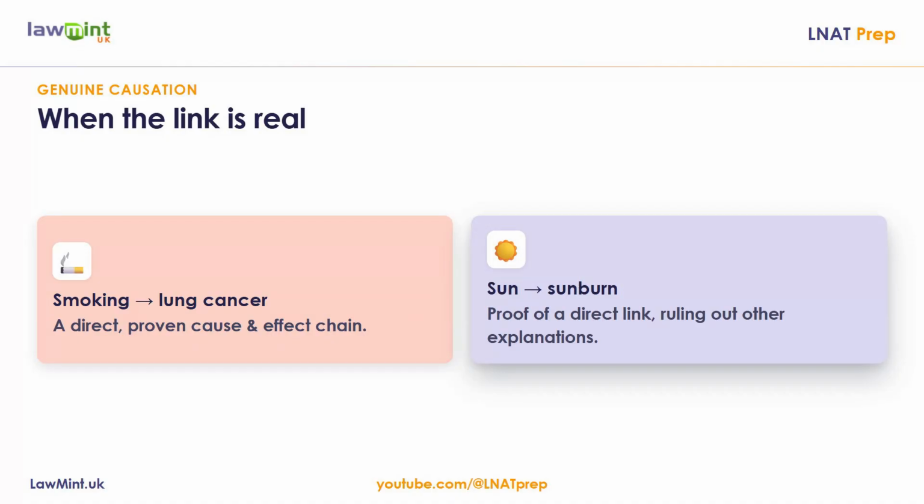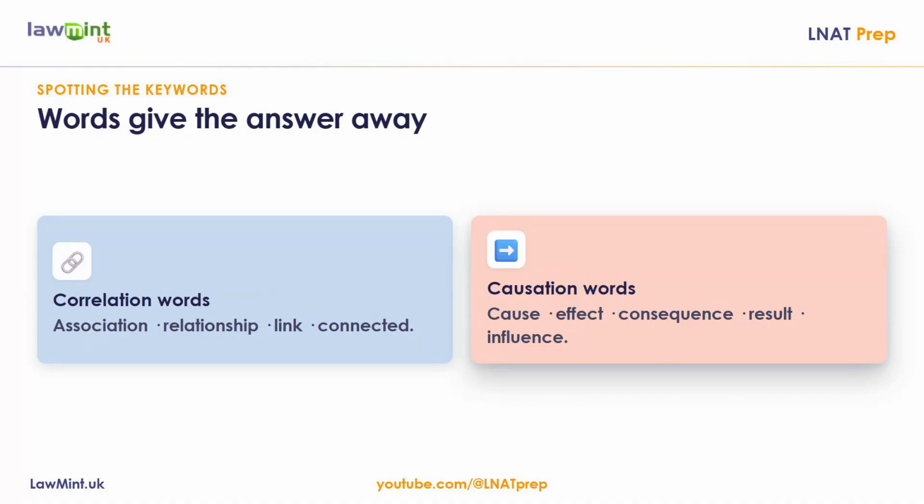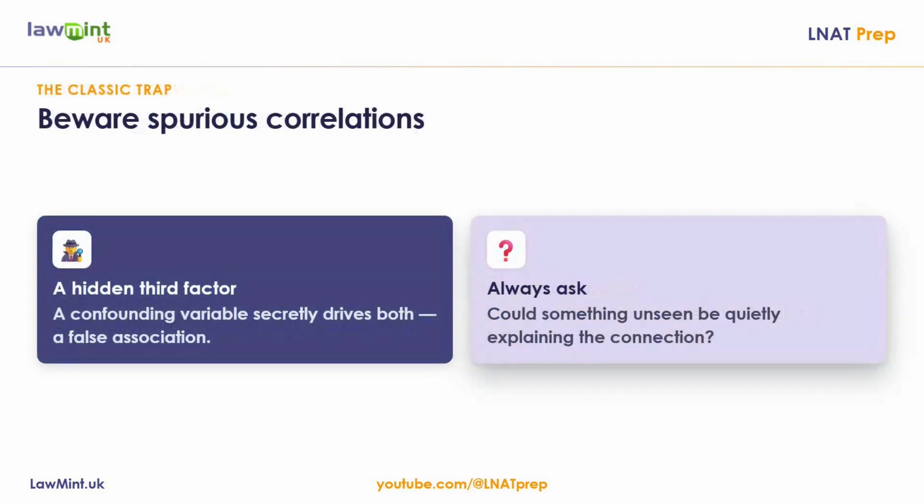To answer these questions on the LNAT, analyze the relationship very carefully. Look for evidence of a direct cause and effect mechanism, rather than settling for a simple association between the two variables. Be alert to specific keywords. Words like association, relationship, link, and connected usually point to correlation. Words like cause, effect, consequence, result, and influence usually point to direct causation.